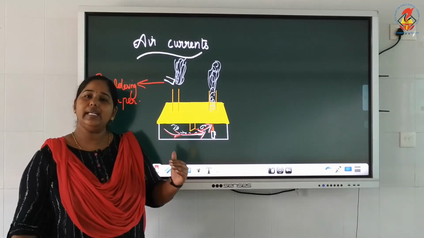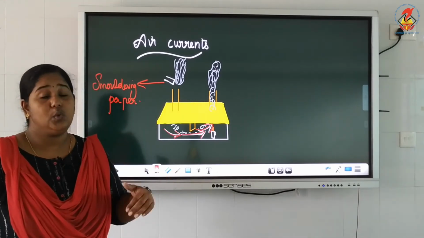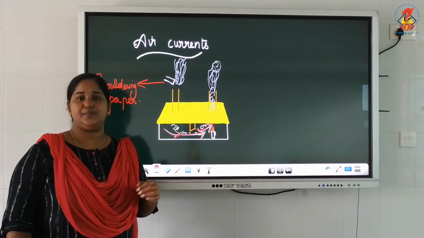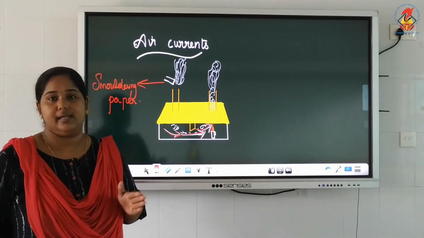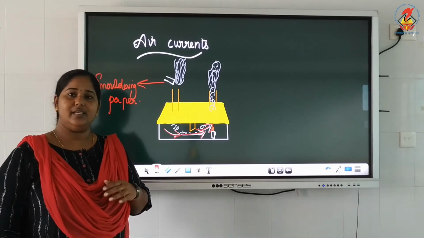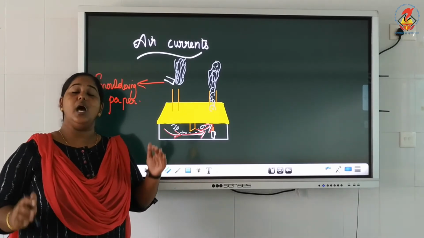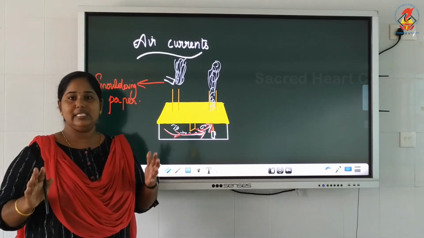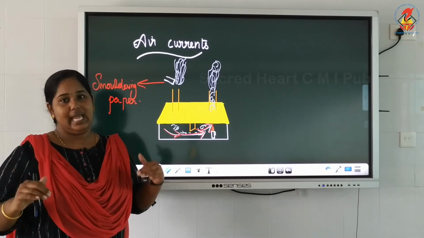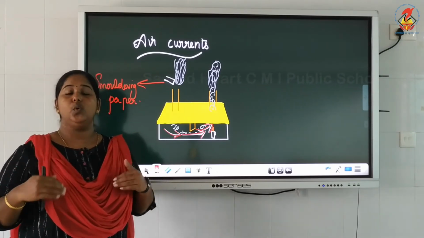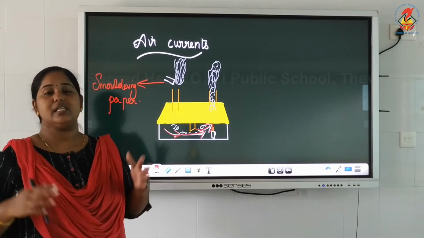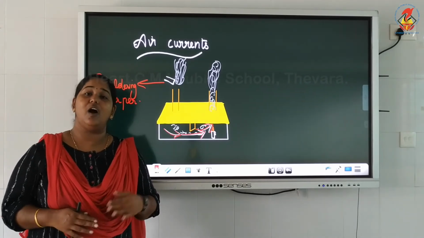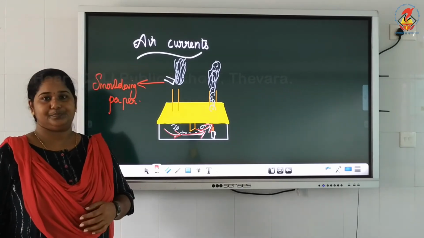This process keeps on continuing. That means hot air rises up and cooler air rushes to take its place. This is called air current. It is nothing related to electricity. It is just movement of hot and cool air. The only thing is that hot air being lighter rises up and cool air rushes to take its place. This movement of air is called air currents.